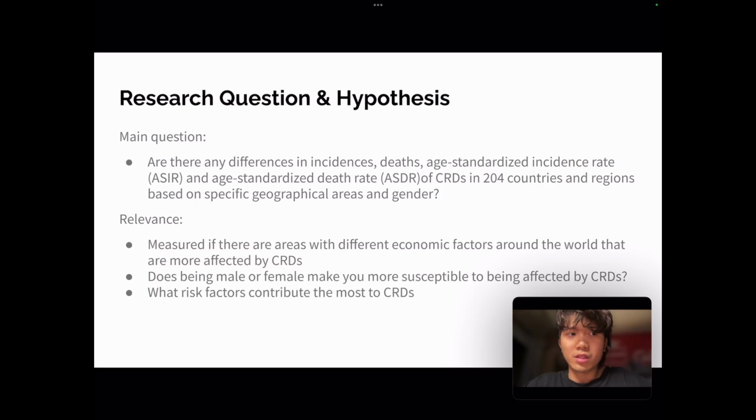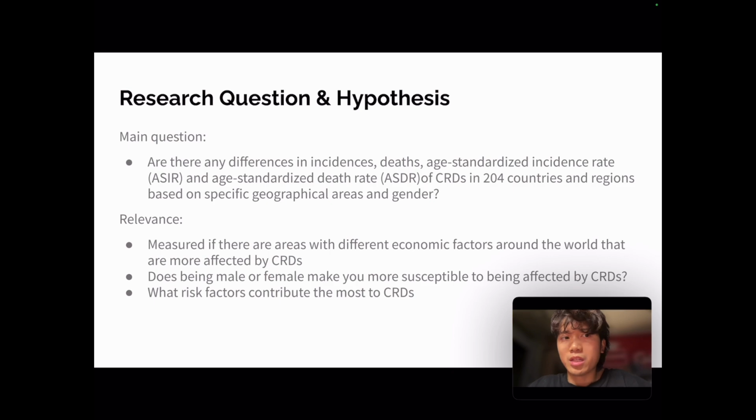And so the main question of the study was to see if there are any differences in incidences, death, age standardized incidence rate, or ASIR for short, and age standardized death rate, or ASDR for short, of CRDs in 204 countries and regions based on specific geographical areas and or gender.